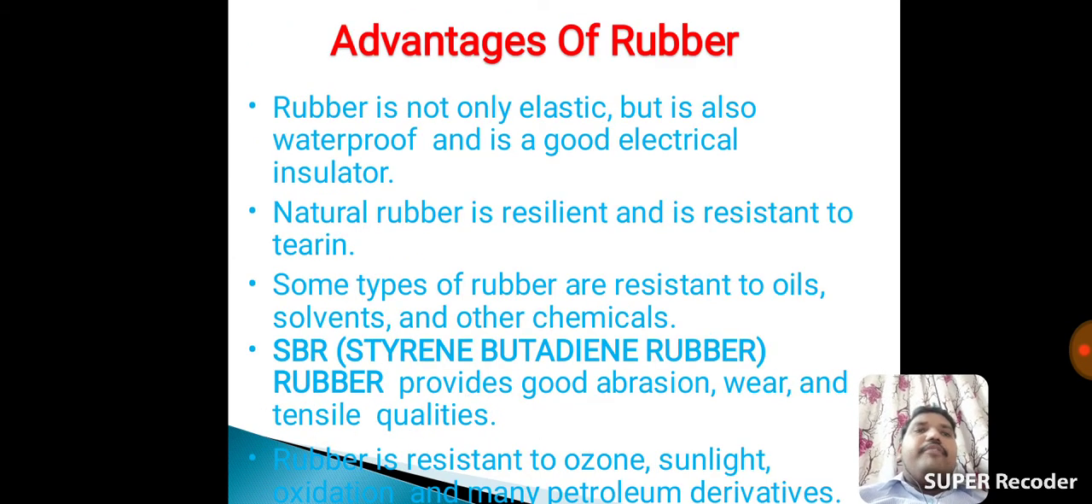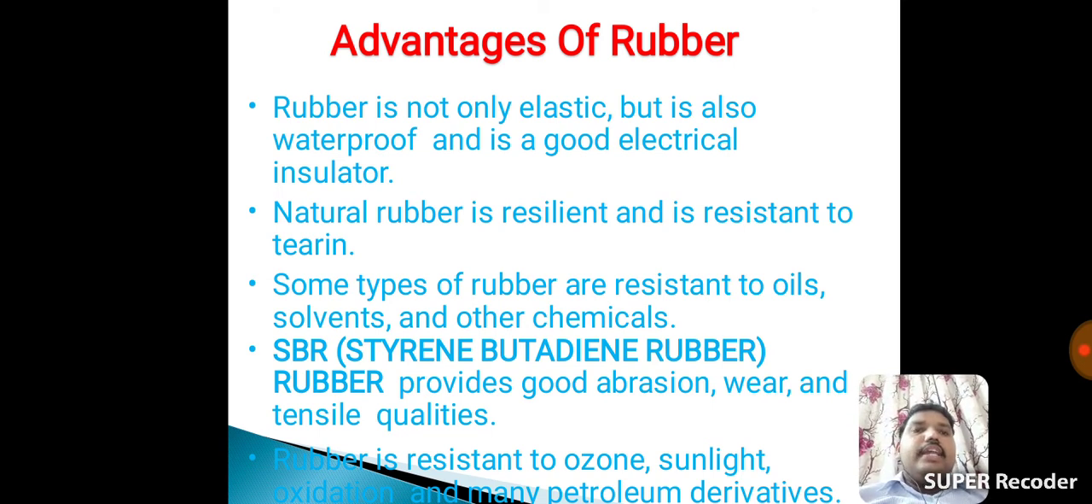See some advantages of rubber. Rubber is not only elastic but is also waterproof and is a good electrical insulator. Natural rubber is resilient and is resistant to tearing. Next one, some types of rubber are resistant to oils, solvents and other chemicals.